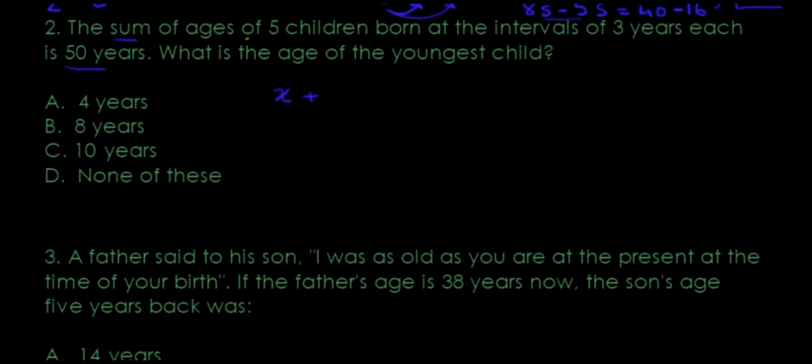Then the next one would be, because the interval is 3 years, x plus 3. That's 1. That's 2. That's another 3 after another 3 years, that's plus 6. Does that make sense? So if one person is, let's say, 2 years old, after 3 years the next one would be 5. The other one would be 8. So you're adding 3 every time.